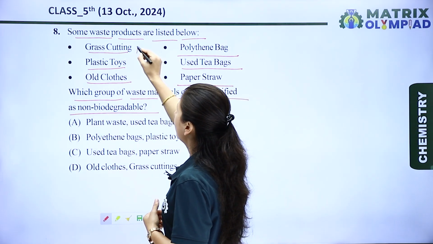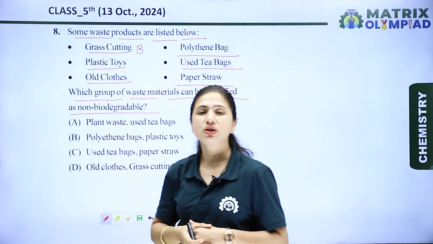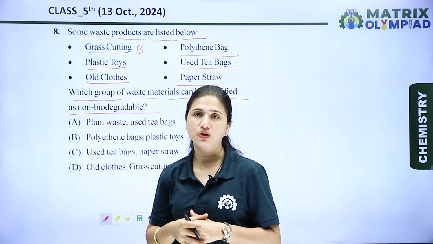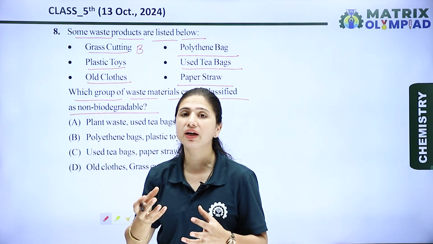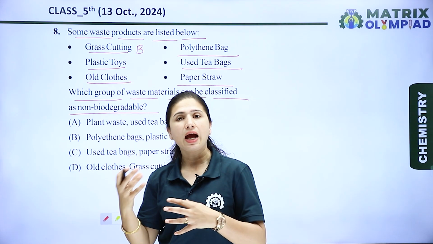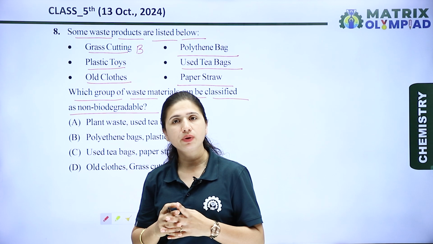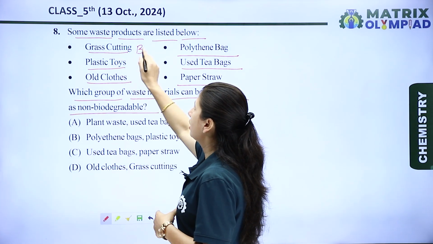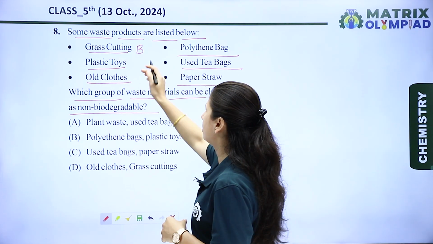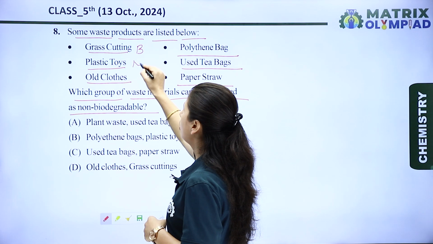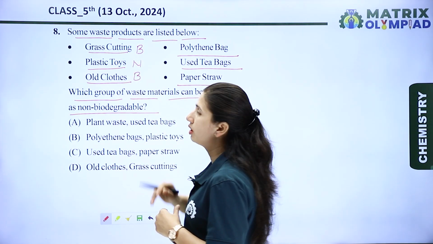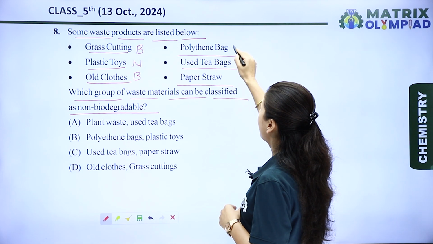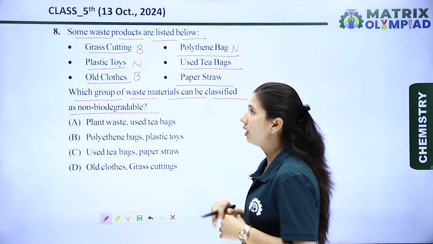Grass cutting. We know that grass cuttings are substances obtained from natural resources. So it is biodegradable. Basically the compounds or substances which we can get from natural resources like animals and plants are biodegradable in nature. So grass cutting is biodegradable. Plastic toys are non-biodegradable. Old clothes are also biodegradable. Then polythene bags are non-biodegradable.